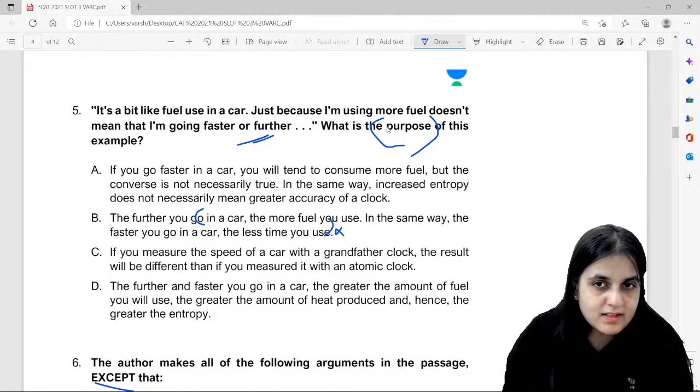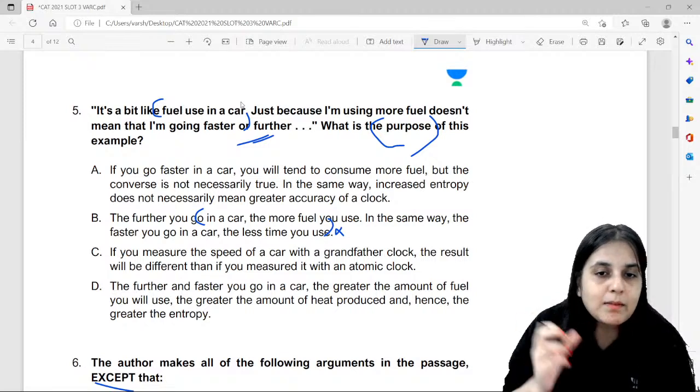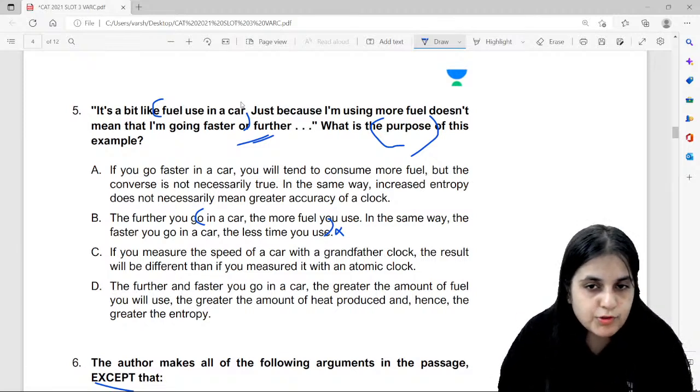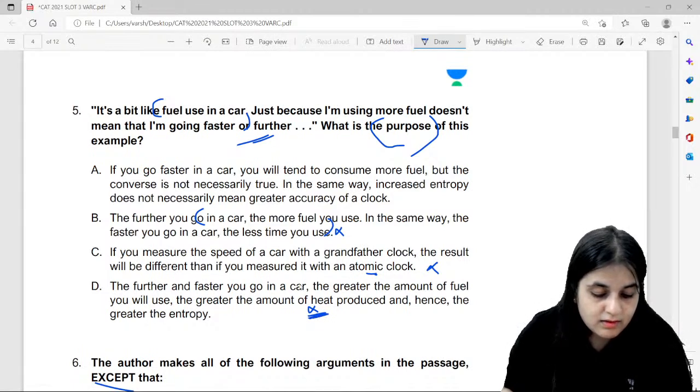So we'll eliminate this, because the purpose for which the author mentioned this example was to take the parallel of fuel and a faster car to explain the relationship between time and entropy, which is not there in option B. The atomic clock part comes later. Okay, this has no relationship to time. Clock time has no relationship with it.